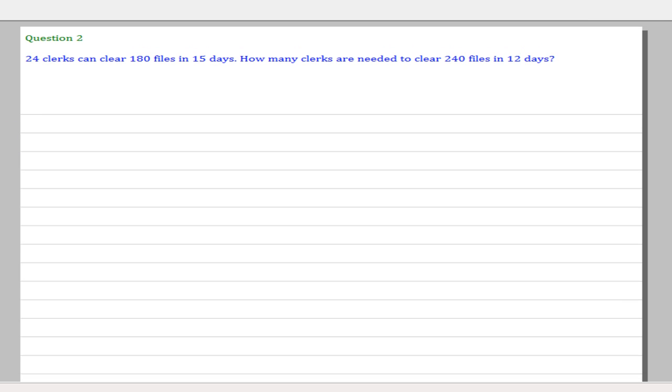24 clerks can clear 180 files in 15 days. How many clerks are required to clear 240 files in 12 days? So I think it's a very simple problem. In the first case, the number of men is 24, the work done is 180 files, and the number of days taken is 15. In the second case, M2 we have to find out. So work done is 240 and the number of days is 12.